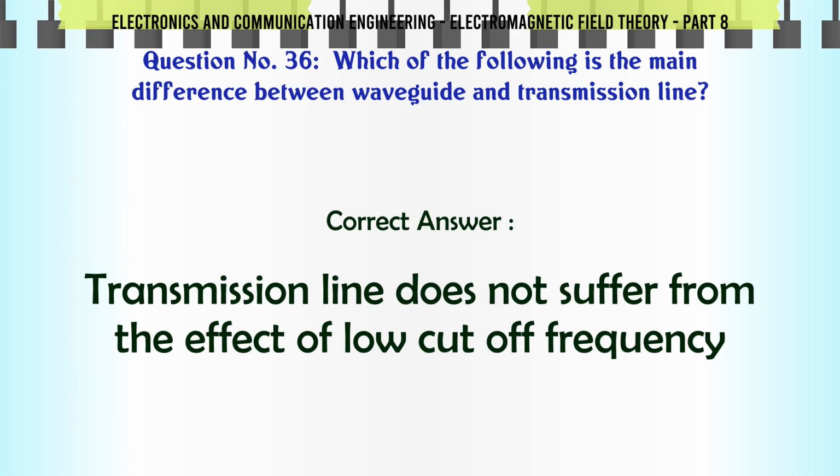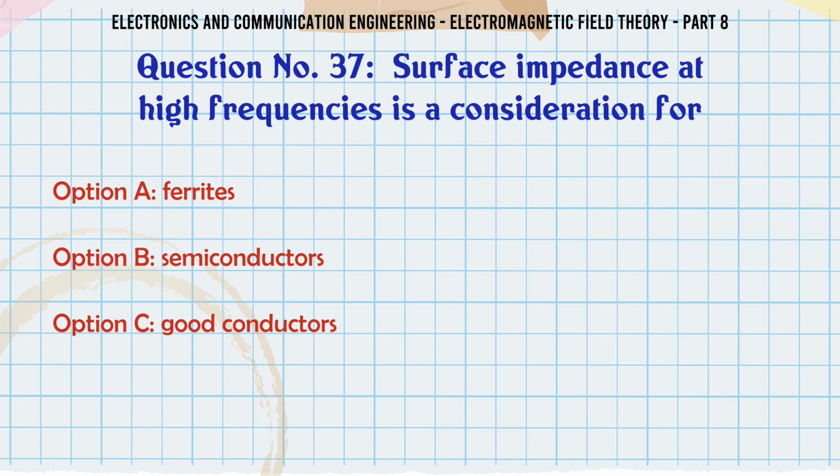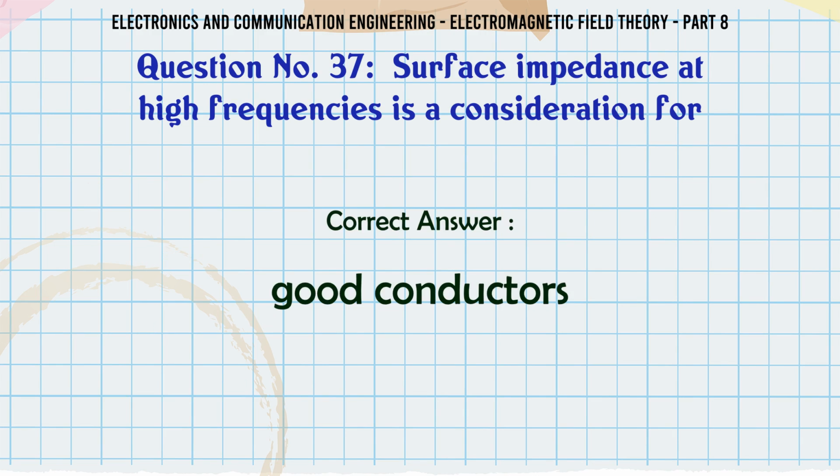The correct answer is transmission line does not suffer from the effect of low cut-off frequency. Surface impedance at high frequencies is a consideration for A. Ferrites, B. Semiconductors, C. Good conductors, D. Dielectrics. The correct answer is good conductors.